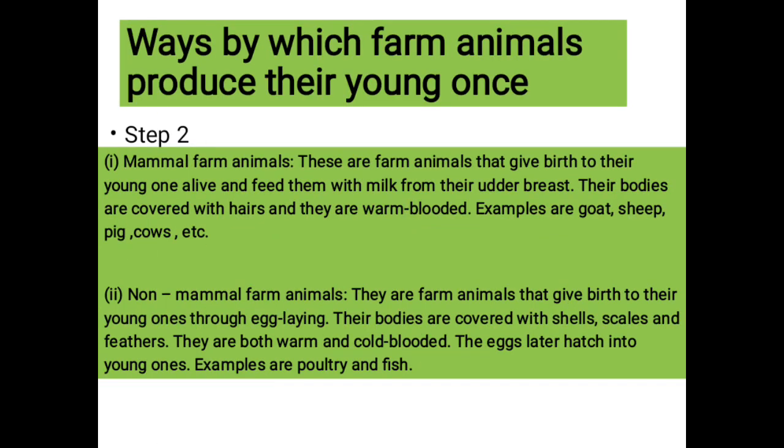All right. At this point, we're going to be discussing the ways farm animals produce their young ones. We established the fact that we have both mammals and non-mammals, and we are going to be talking about them on this page. So the mammals are farm animals that give birth to their young ones alive and feed them with milk from their udder or breast. Their bodies are covered with hair and they are warm-blooded animals. Examples are goats, sheep, pigs, cows, etc.